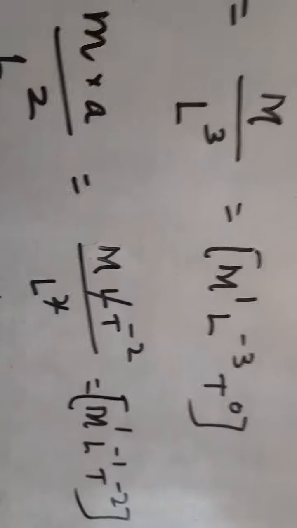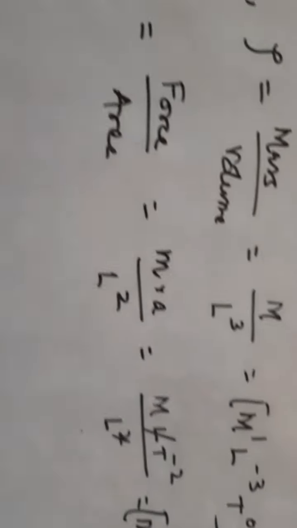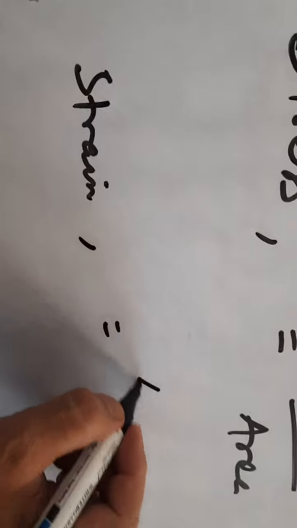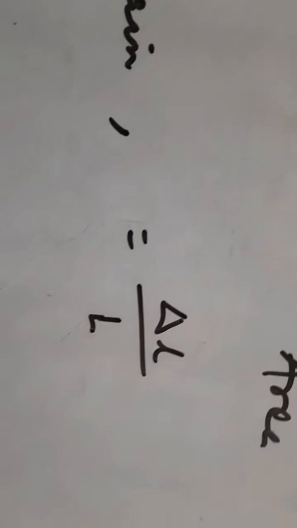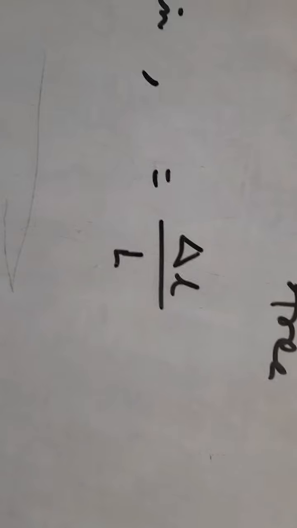This is the dimension formula for the stress. Take another example, strain. Strain is the change in length by original length, or change in volume by original volume, or change of area by original area.